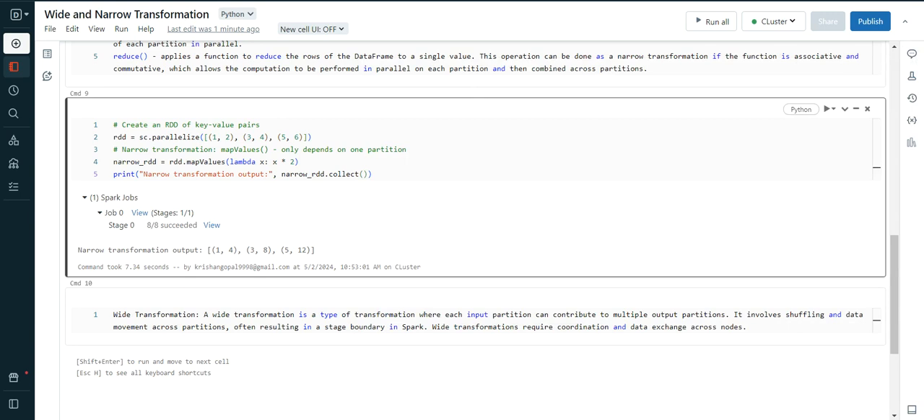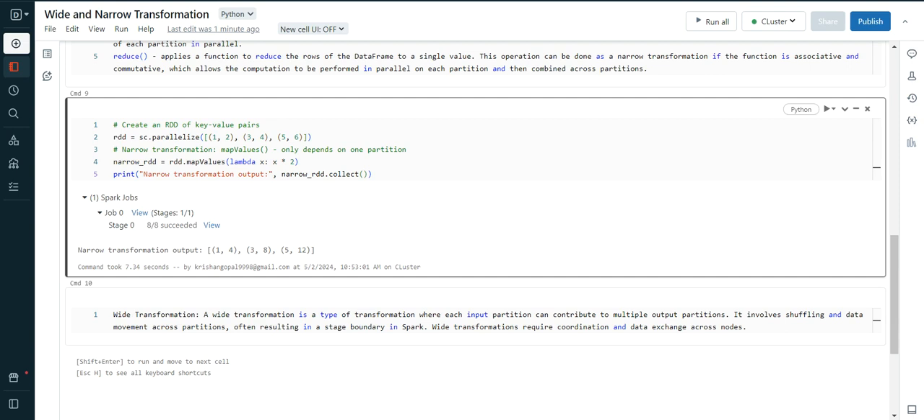This is called map partitions, the RDD map values. So in a narrow transformation, each input partition contributes to only one output partition.